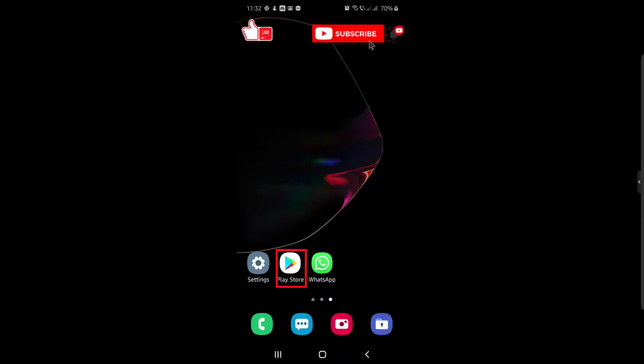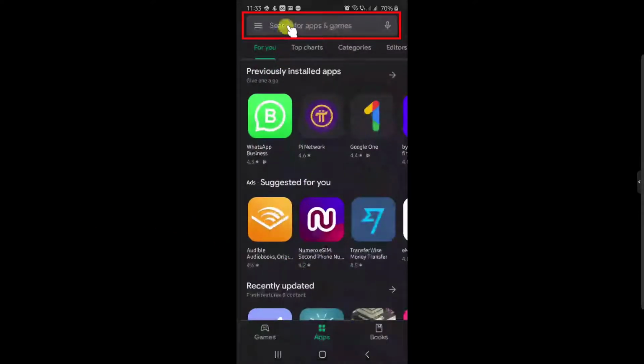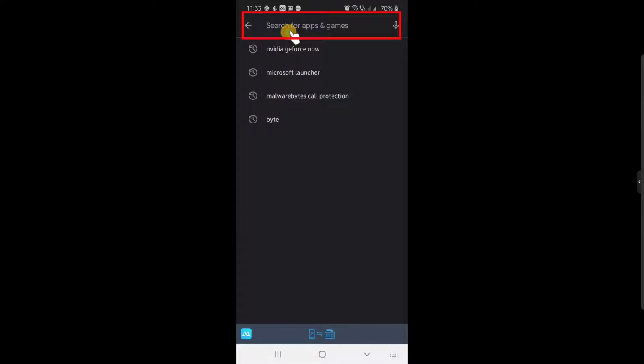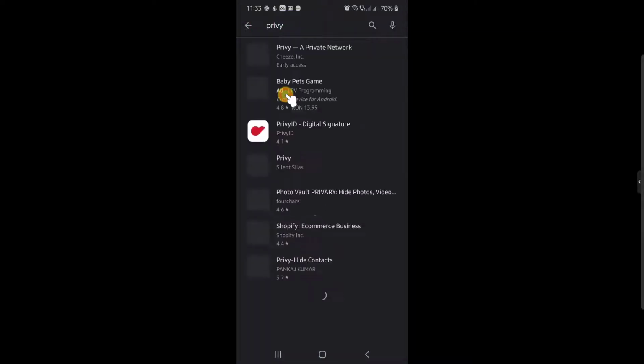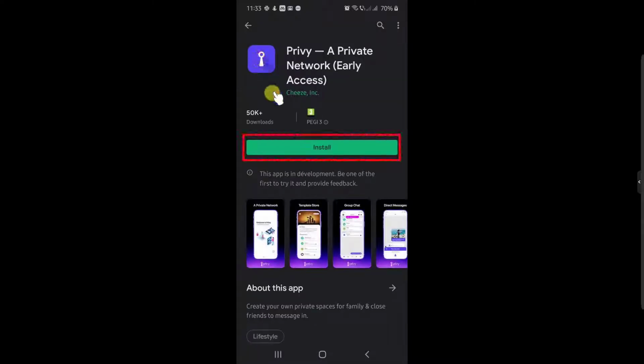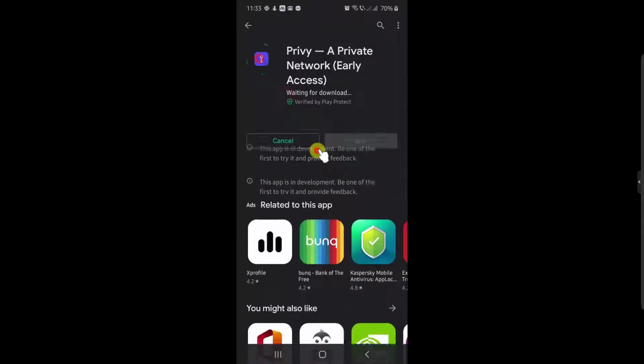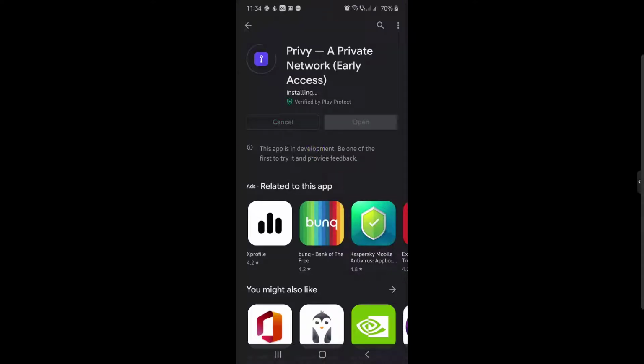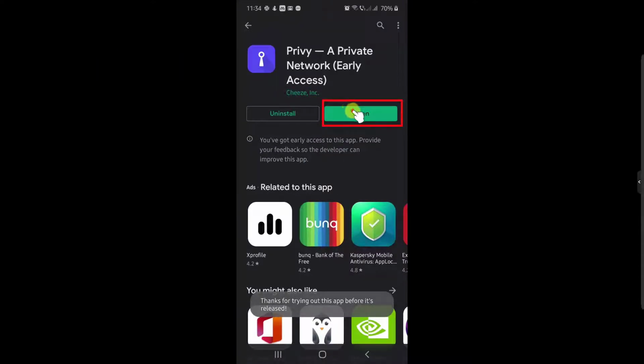Let's see how to install Privy on Android. Now let's tap on Google Play. On the search above, write Privy. After you have found the app, just tap on Install and wait. After the install is complete, just tap on Open.